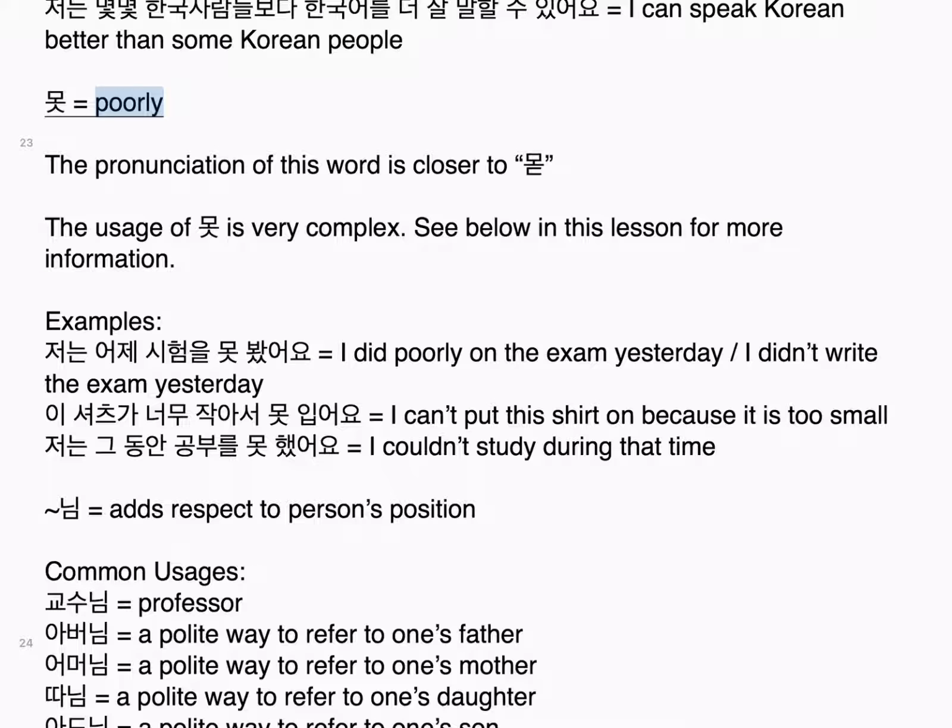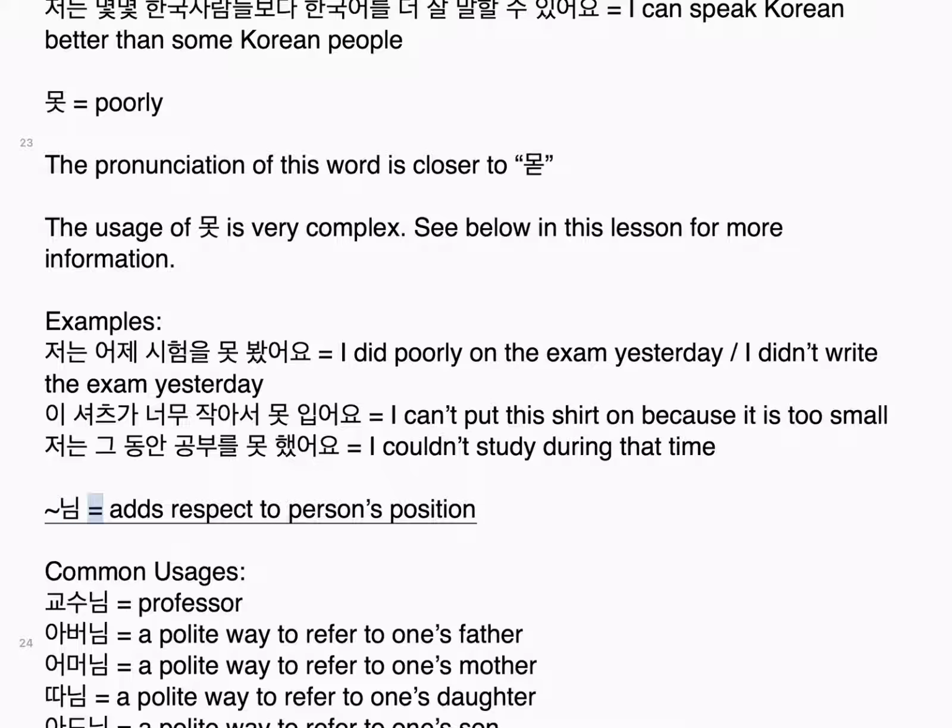못, fully. The pronunciation of this word is closer to 못. The usage of 못 is very complex. See below in this lesson for more information. Examples: 저는 어제 시험을 못 봤어요. I did poorly on the exam yesterday. I didn't write the exam yesterday. 이 셔츠가 너무 작아서 못 입어요. I can't put this shirt on because it is too small. 저는 그 동안 공부를 못 했어요. I couldn't study during that time.